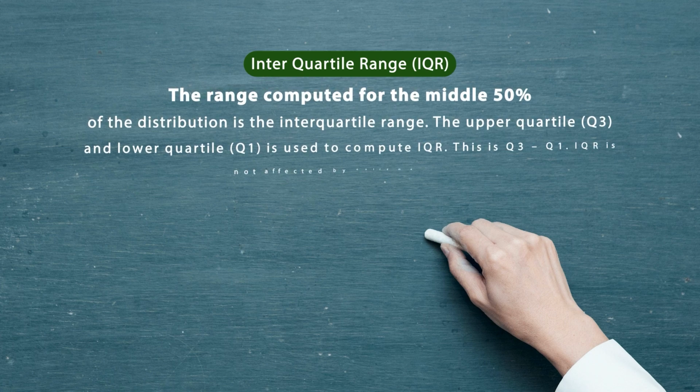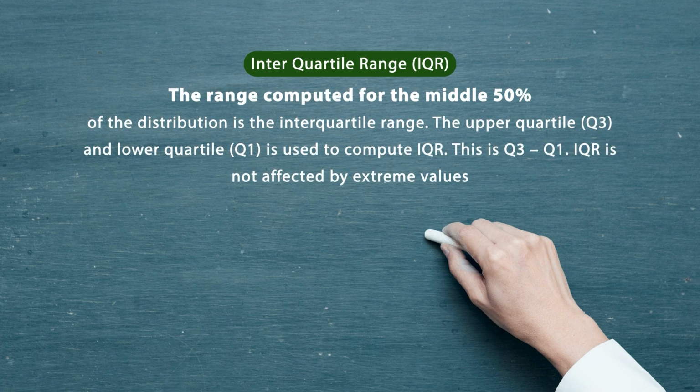The range which is computed for the middle 50% of the distribution is called the interquartile range. The upper quartile is Q3. If you arrange the whole data in ascending or descending order, the first 25% of the data is called Q1, then the middle is Q2, then the 75% is Q3, and the end one is Q4. So the upper quartile, Q3, means the 75% and above. The lower quartile is the 25% and below, and it is used in the interquartile range.